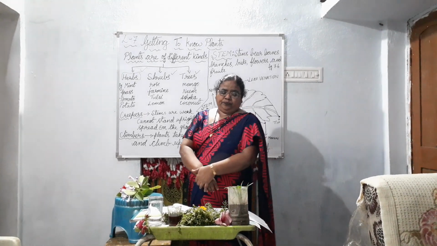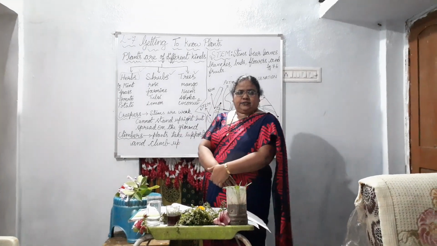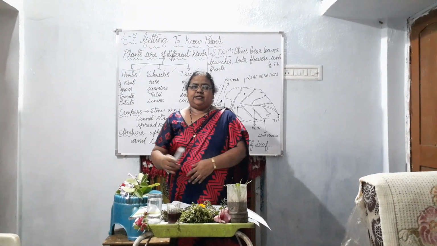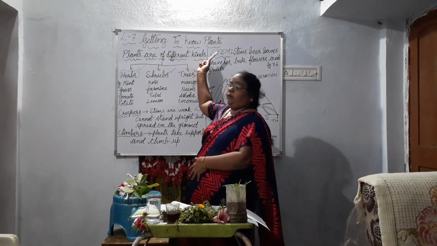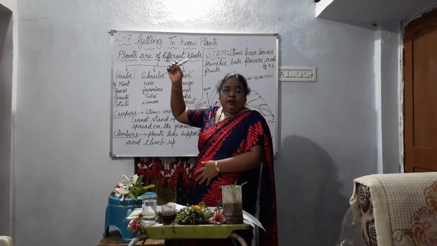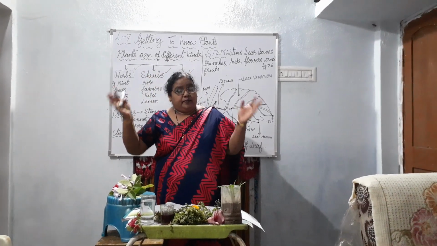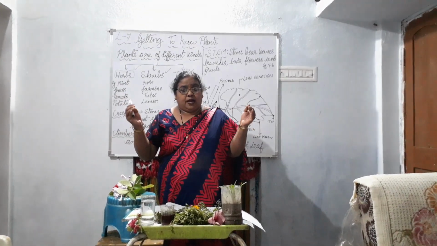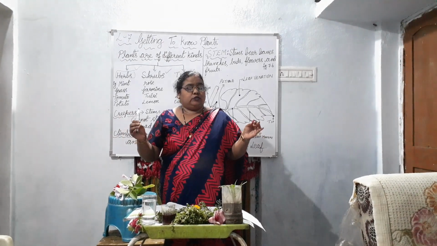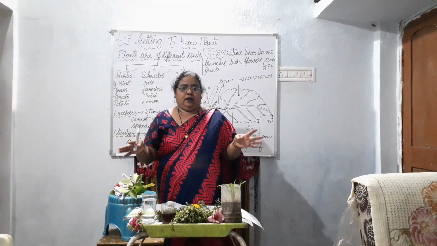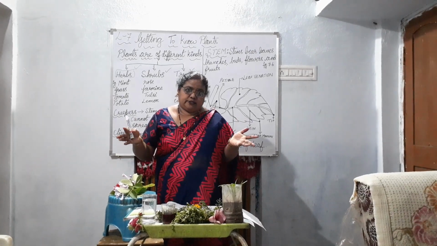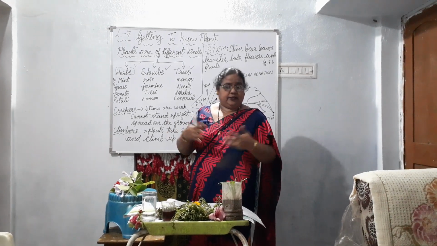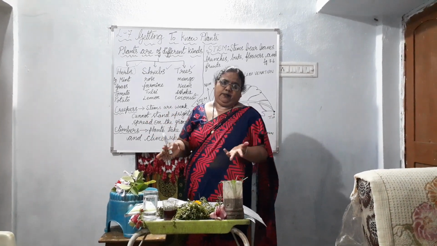Okay. Now all have completed 6th lesson, so we are going to the 7th lesson. Which is the 7th lesson? Getting to Know Plants. Previously, we have learned so many things about plants. Plants are the main source of food. So many things we learned in lesson 1, and in lesson 2, we learned components of food. Where do we get the fruits, vegetables, grains, so many things we have seen.